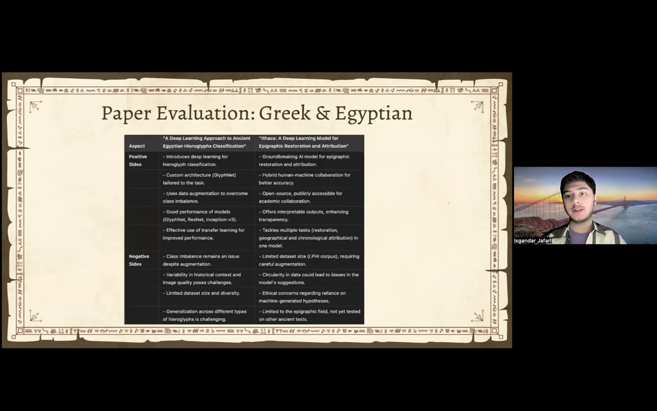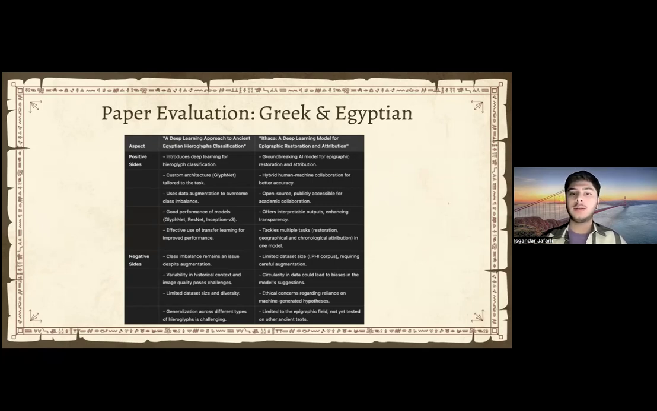So strengths and weaknesses. I made this chart so that we can easily see it. First of all, the positive sides for Egyptian hieroglyphic research was that it introduced deep learning for hieroglyphic classification, which was new in the field in Egyptology, actually. It had custom architecture and used data augmentation. It also was effective for use of transfer learning for improved performance.